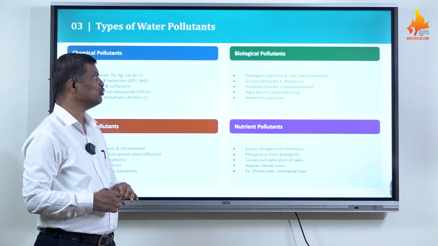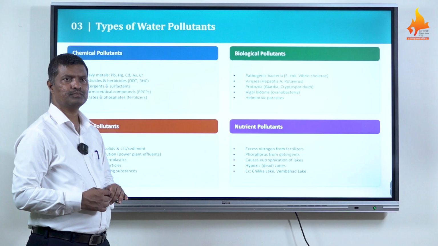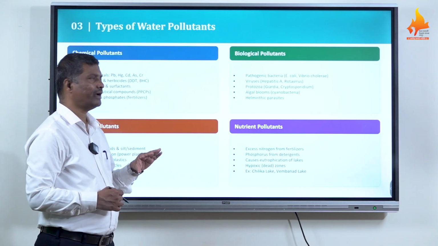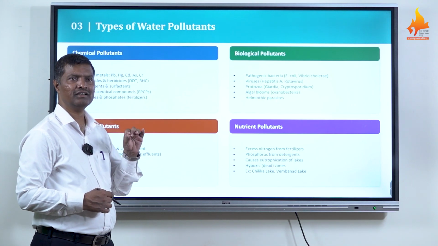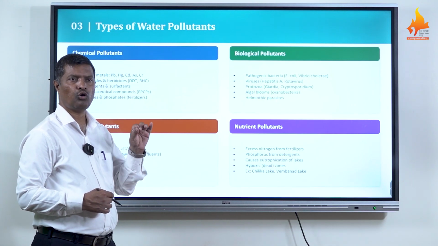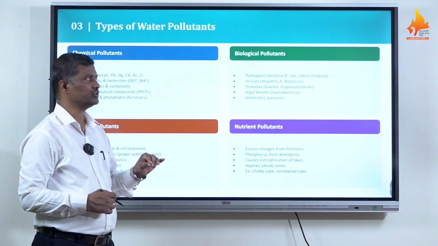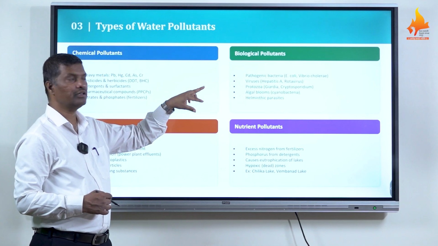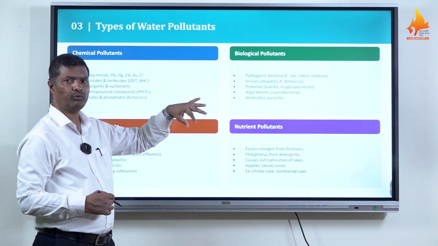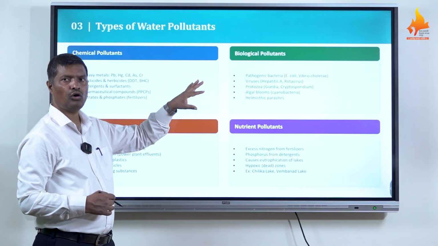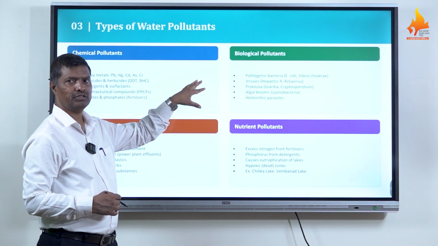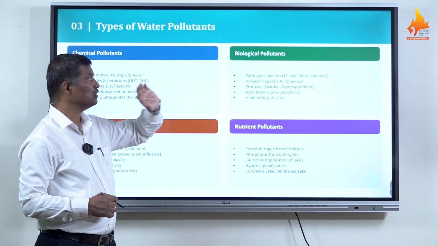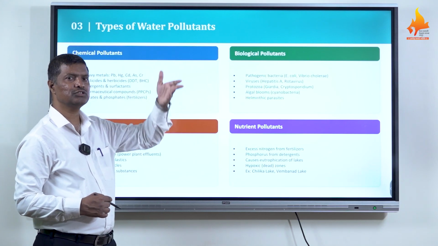Now biological pollutants. You know that water also contains microorganisms, and pathogenic microorganisms mostly come from domestic or hospital or similar sources. So pathogenic bacteria, for example E. coli and Vibrio cholerae, generally come into the water and cause heavy pollution and are hazardous to the health of humans as well as other living organisms. Then viruses. In the case of viruses, hepatitis A and rotavirus also cause heavy pollution of water and diseases in humans, especially young ones.